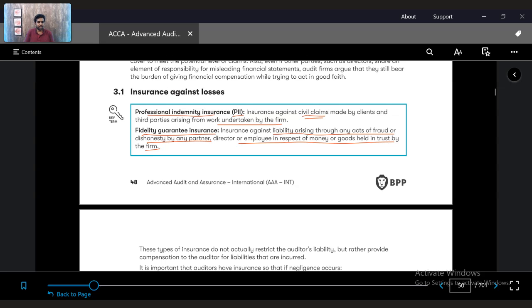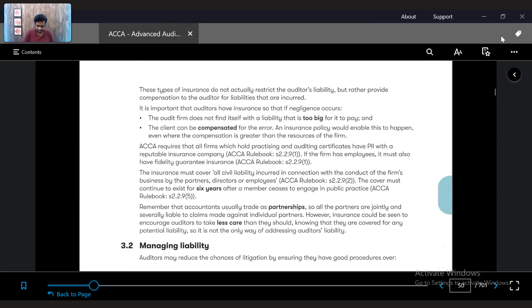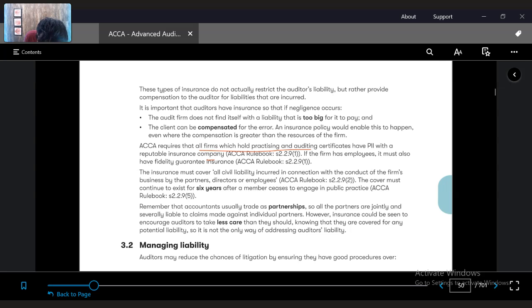He has to protect himself. The company will sue the auditor only. The employee has left. What kind of employee are you hiring? That's what the company will ask, right? So to protect against such issues, you have Fidelity Guarantee Insurance. And hence, ACCA requires that all firms have to have this PII and FGI cover. At least PII you need to have, so that the client can be compensated and you also can have certain protection.